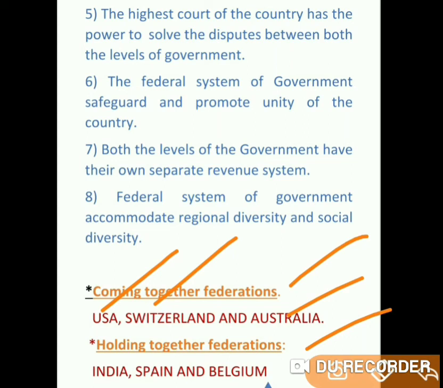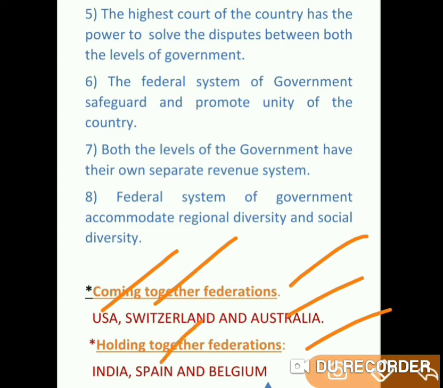Having said this, the country decides to share the power among different levels of the government. That is what we call holding together federation. It means all the states together come forward and have one federation. So India is a holding together federation country.